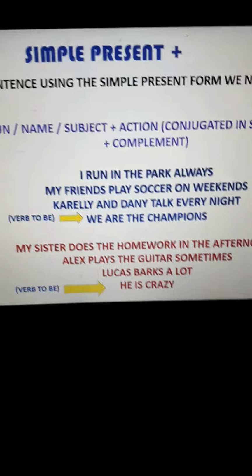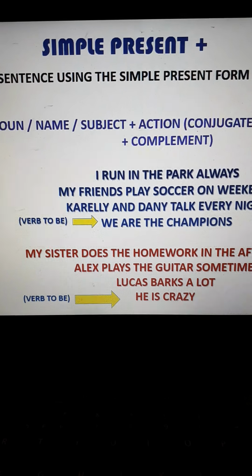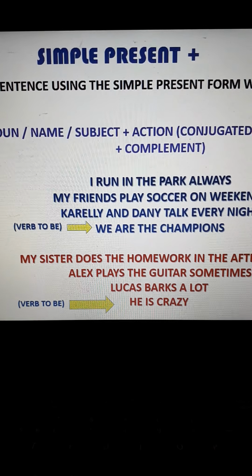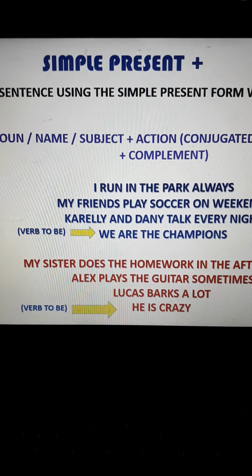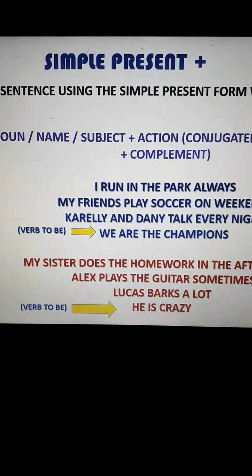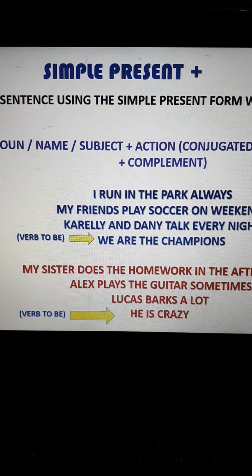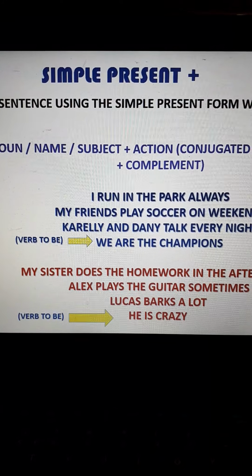Okay, girls and boys, we need to review the simple present. This topic also comes in Unit 3, so it's important to review it. We saw this information in English 1, but now we're going to review it. So the simple present is the action that you normally do, okay?